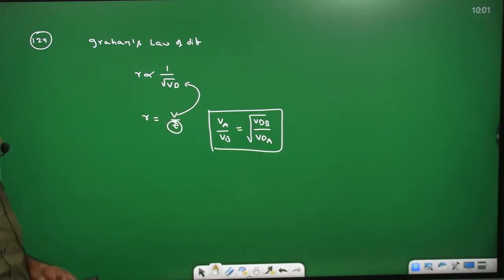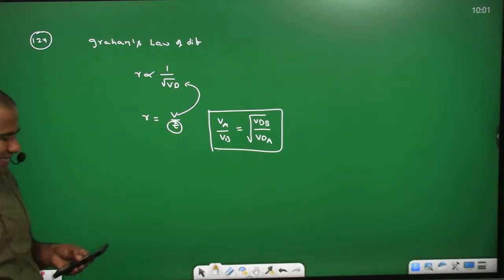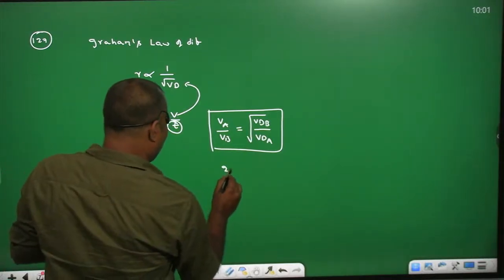So from that you can write VA by VB equal to root over vapor density B by vapor density A. Volume of A is given, that is 20 ml.